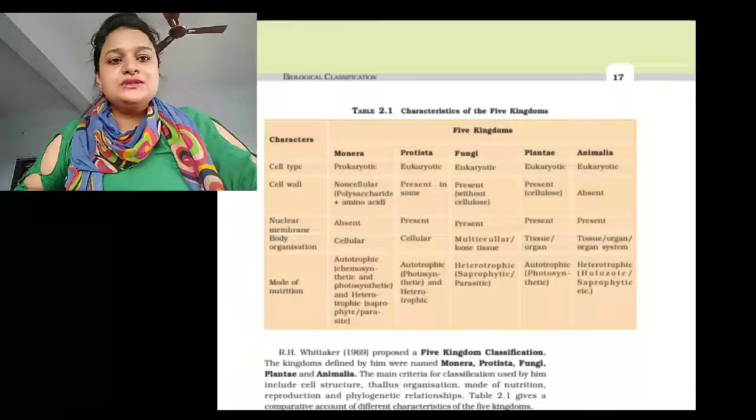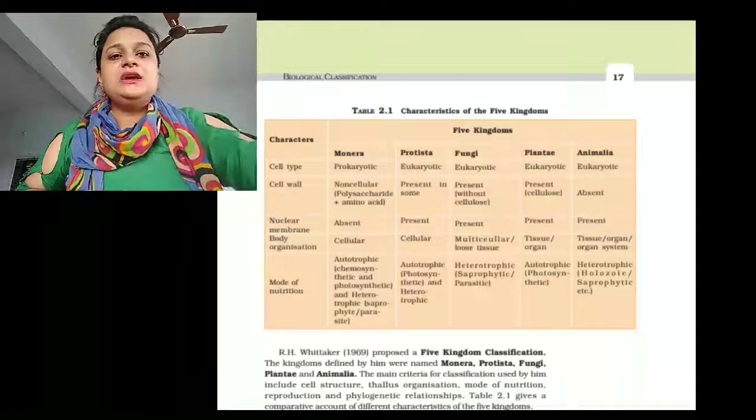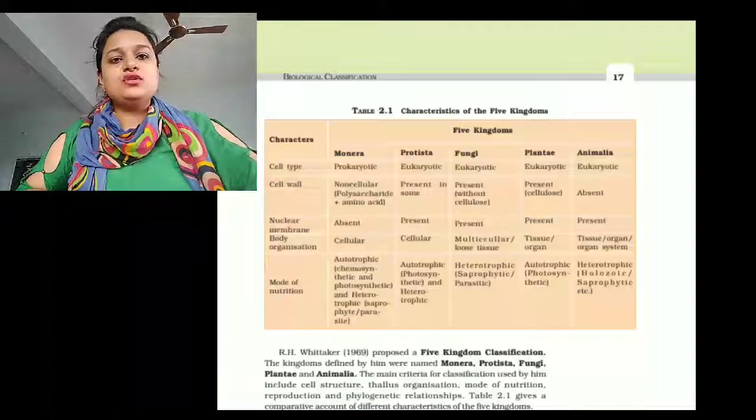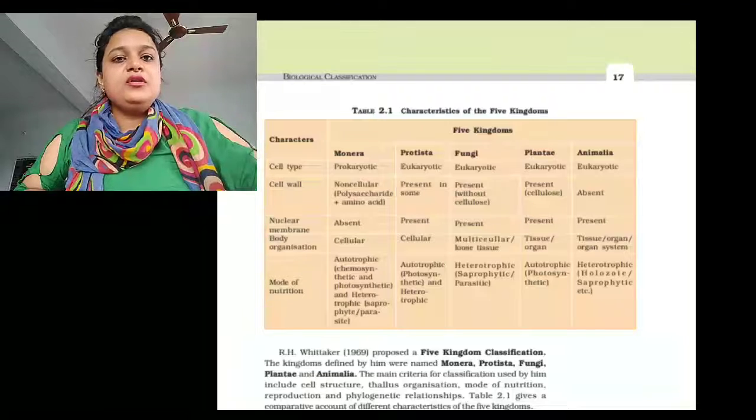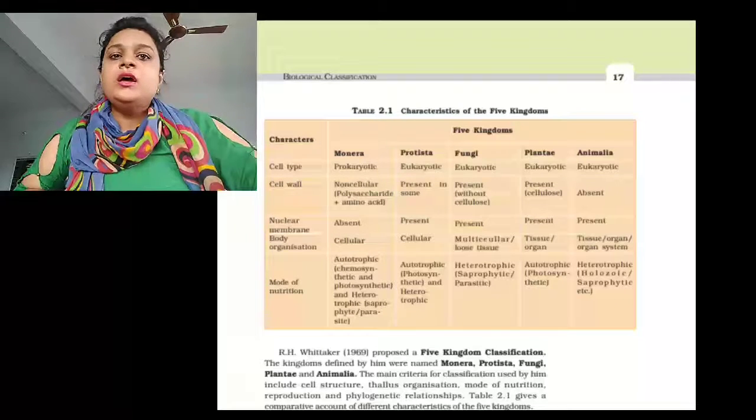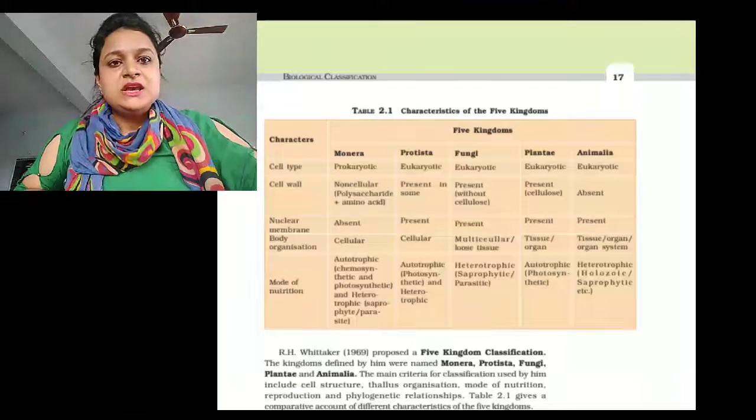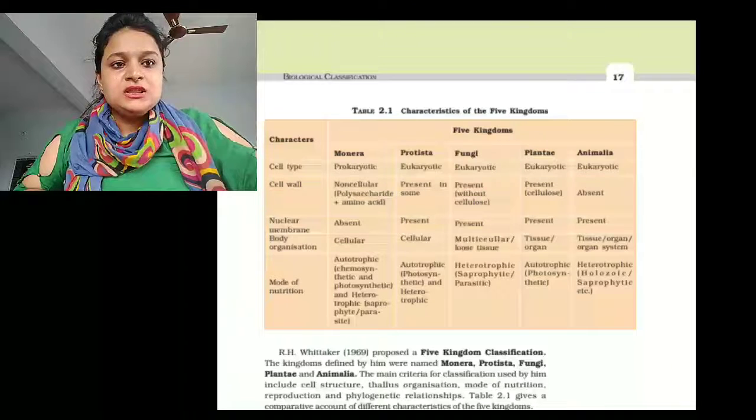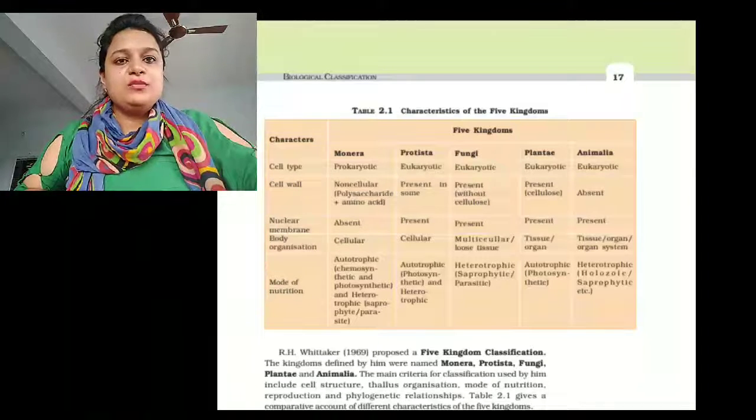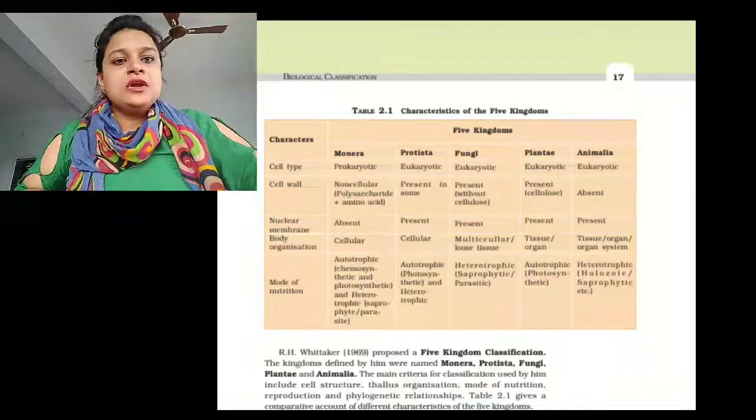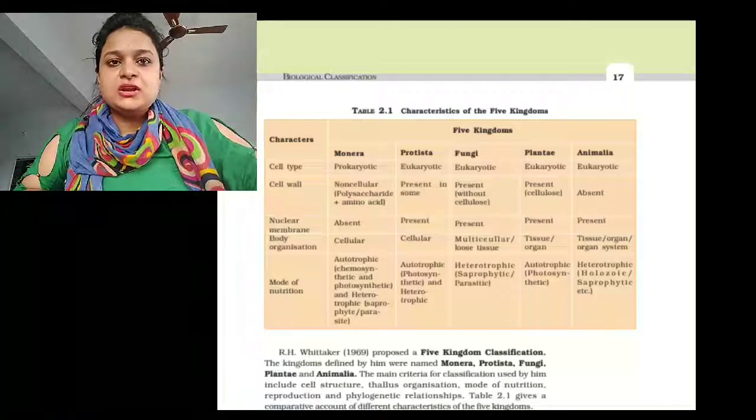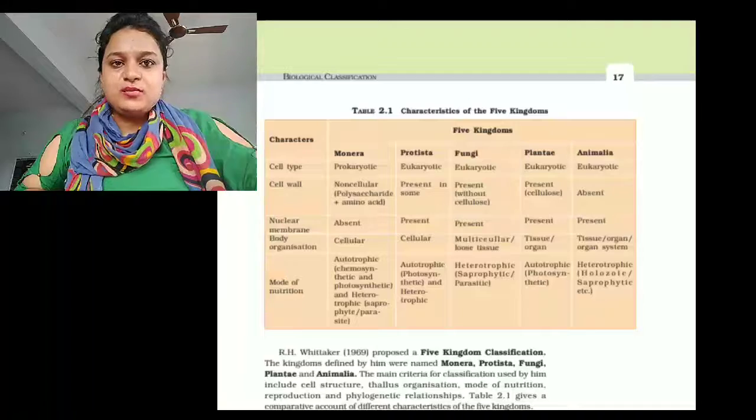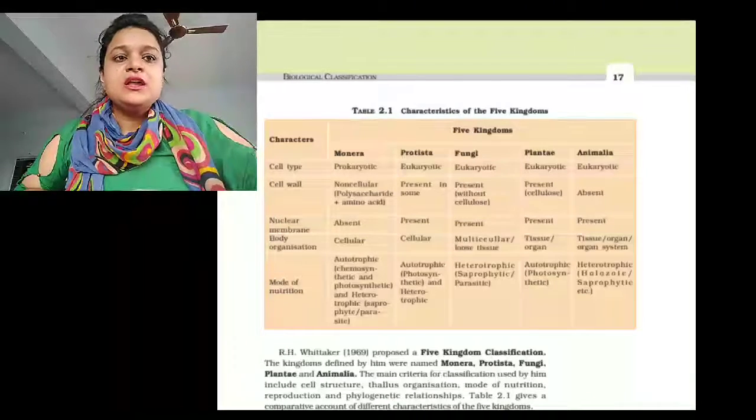In Plantae, they are autotrophic in nature, that means they make their own food by the process of photosynthesis. But Animalia show heterotrophic mode of nutrition, that means they depend on others for their food. In higher animals, they are holozoic in nature, and they also show saprotrophic mode of nutrition. Okay, these are the general characters of five kingdom classification. So this is a summarized form of the previous class.